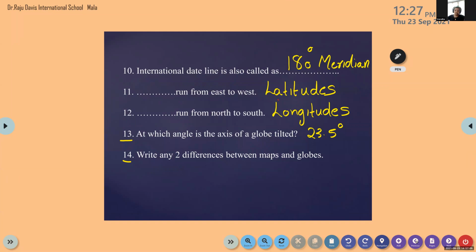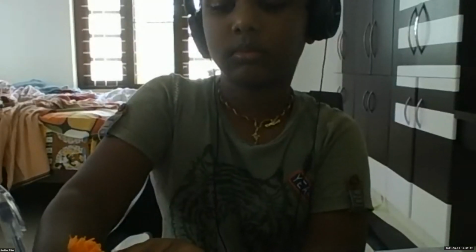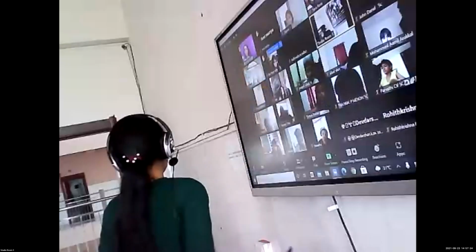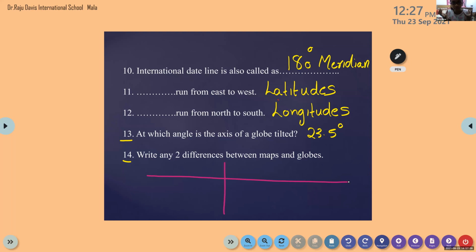Then last question. When I see the question, maps can provide detailed information, globes do not provide. Can I say that? Eva, can you try? Any one difference between maps and globes?